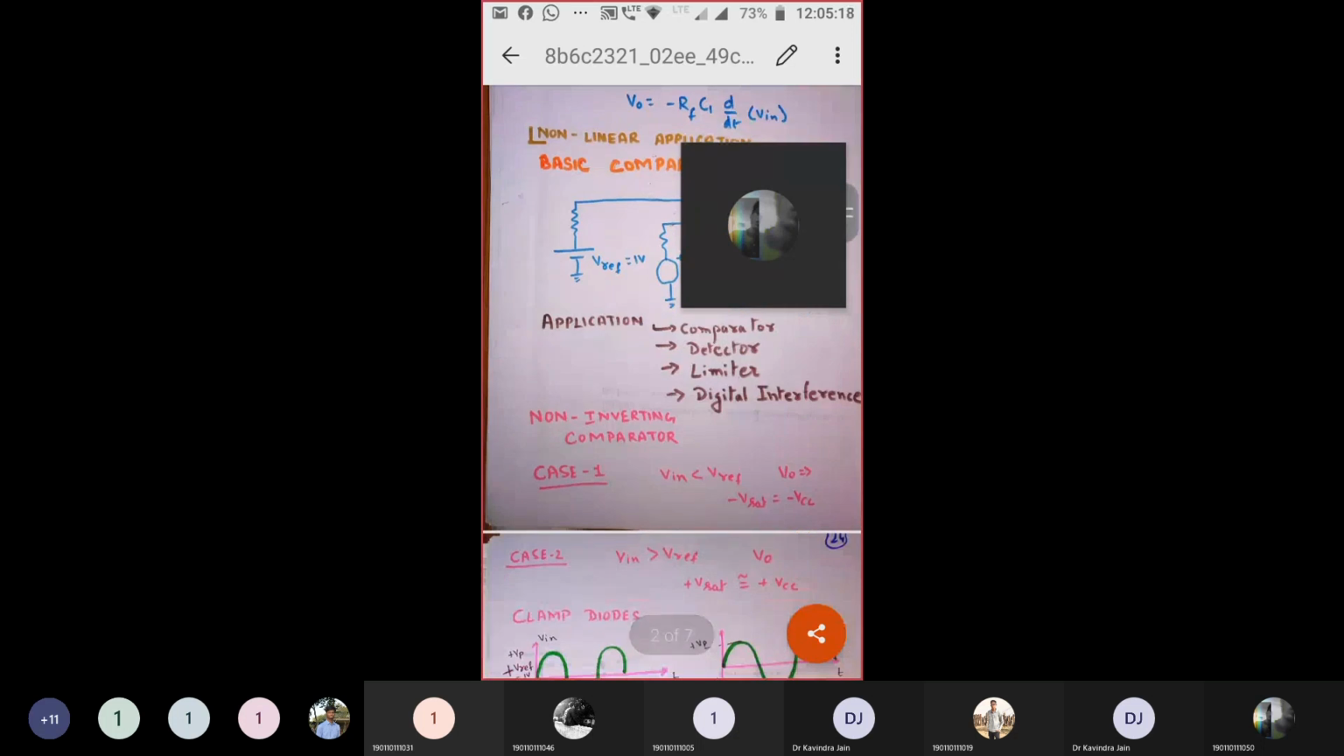Now, case number 2 is the other way around. First try to understand case number 1. If my input voltage is less than my reference supply, then what would happen? Any idea, please?